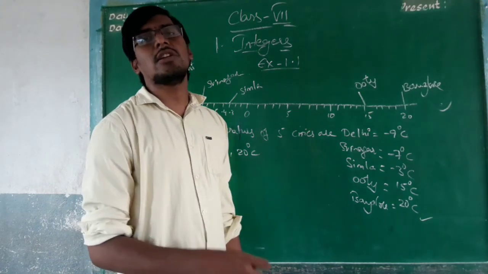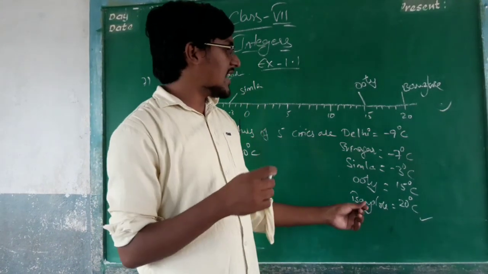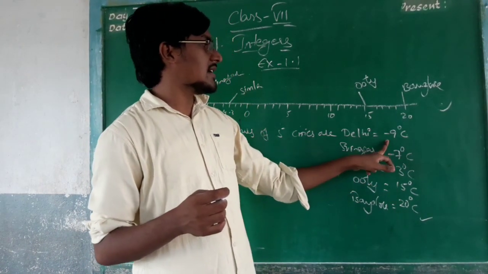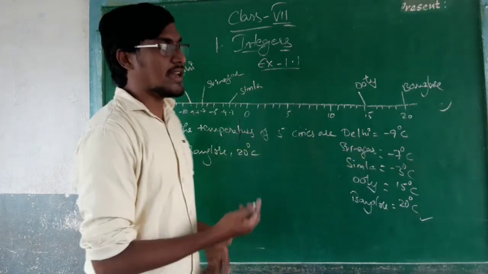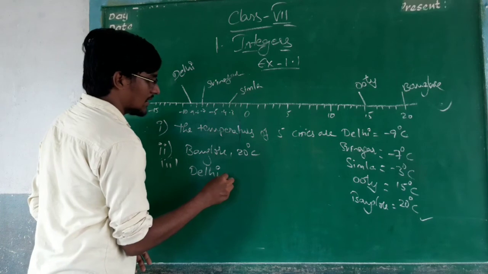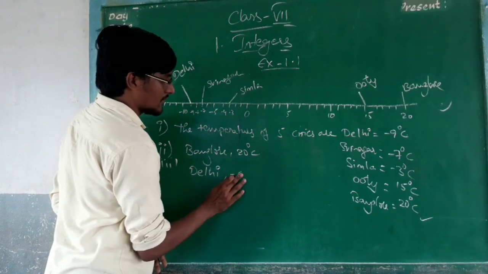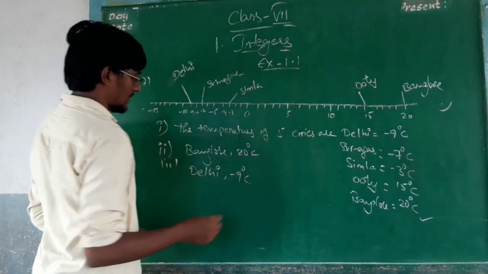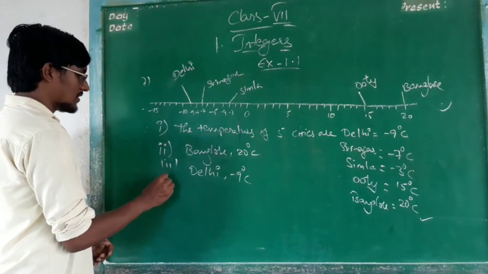Okay. What is the third one here? Which city has the lowest temperature? -9 degrees. That is Delhi, -9 degrees centigrade.